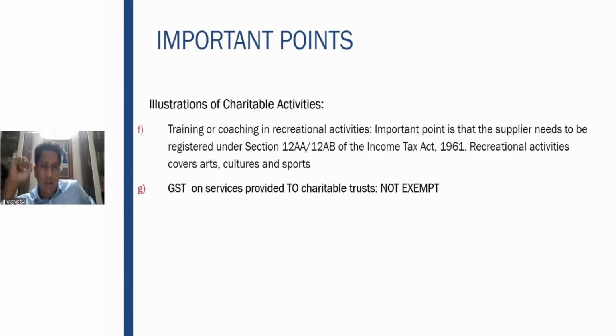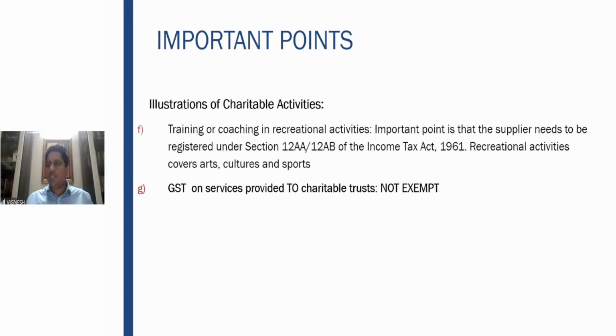Then training or coaching in recreational activities. Here, as I told you, the important point is arts, culture, sports. For example, if you want to spread music, you want to teach music, get yourself registered under 12AB and provide the training in music. Definitely there is no question of GST here. Right? What about the services provided to charitable bodies?